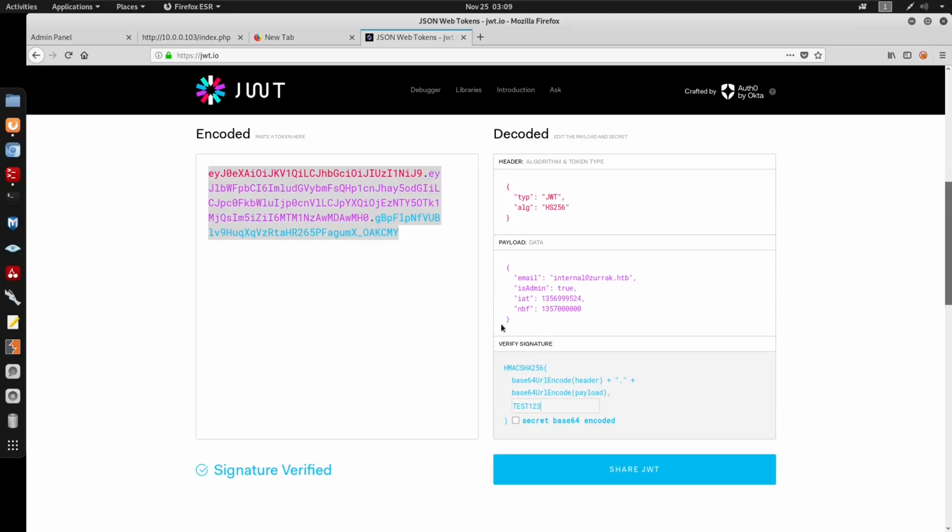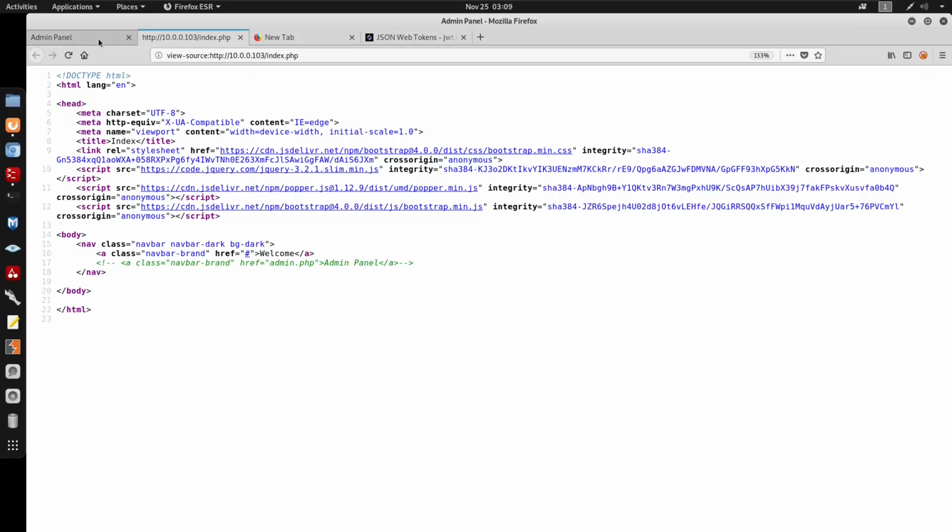Because usually websites will have the payload for the whole site followed by a secret key. So if you can figure out the secret key, you can change the payload and actually put that inside the token, right? And doing that, we are admin.